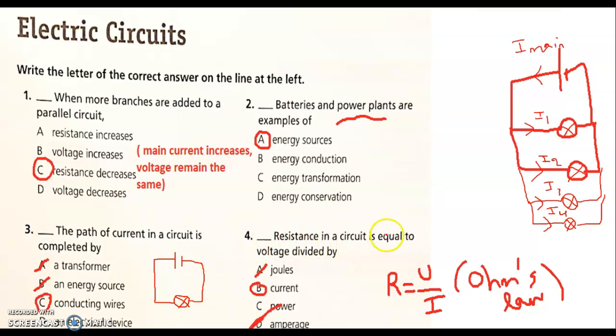4. Resistance in a circuit is equal to voltage divided by, so we answered the same question before. Resistance is equal to U over I, divided by the current according to Ohm's law. Actually, joules is a unit, so we don't divide voltage, a physical quantity, by a unit. So we have to divide a physical quantity by a physical quantity. And we learned nothing about power, and amperage is also a unit, so we are left with the current.